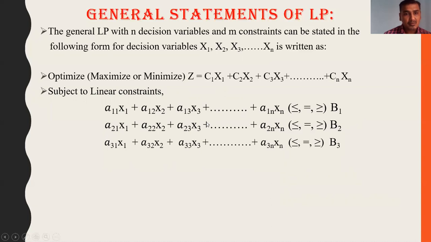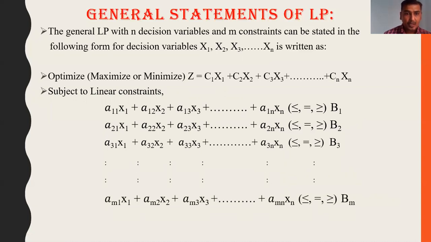Further on, we can write am1 x1 plus am2 x2 plus am3 x3 plus and so on up to amn xn, less than or equal to or greater than or equal to bm. This is the general statement of linear programming.